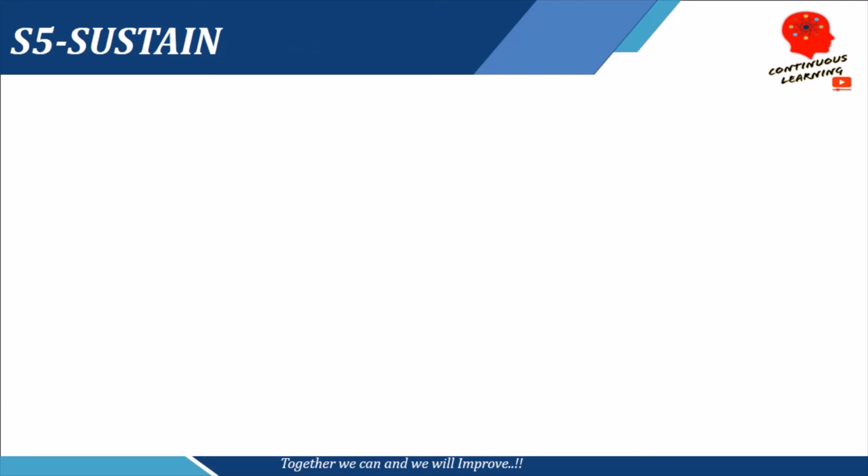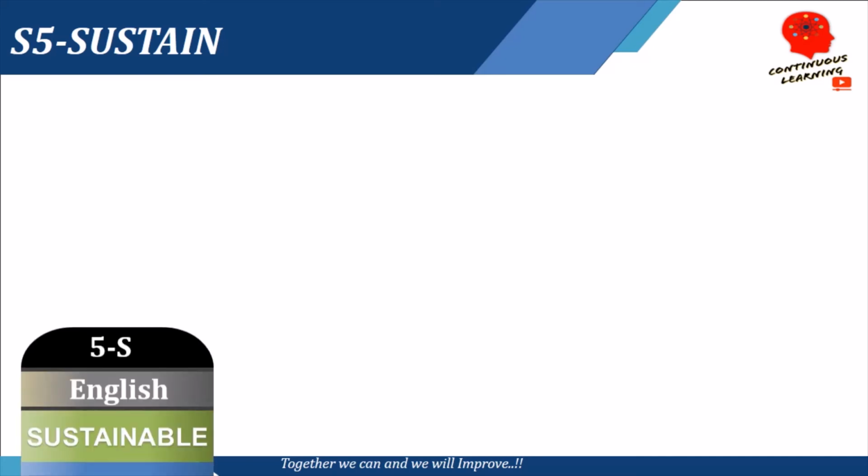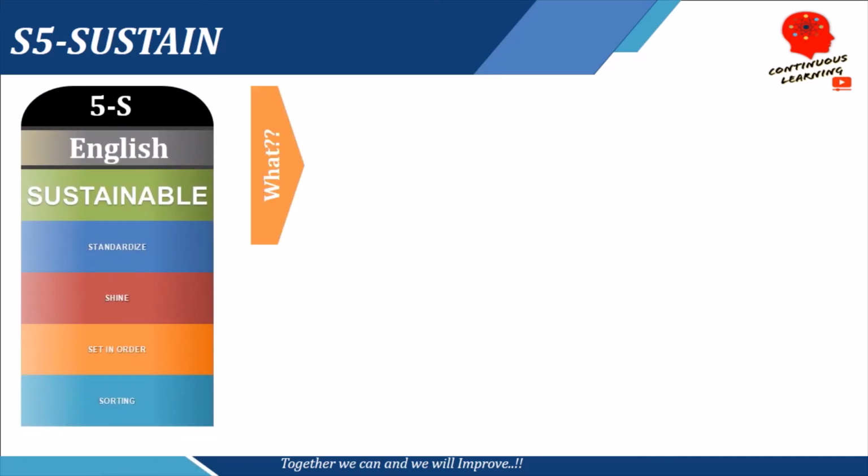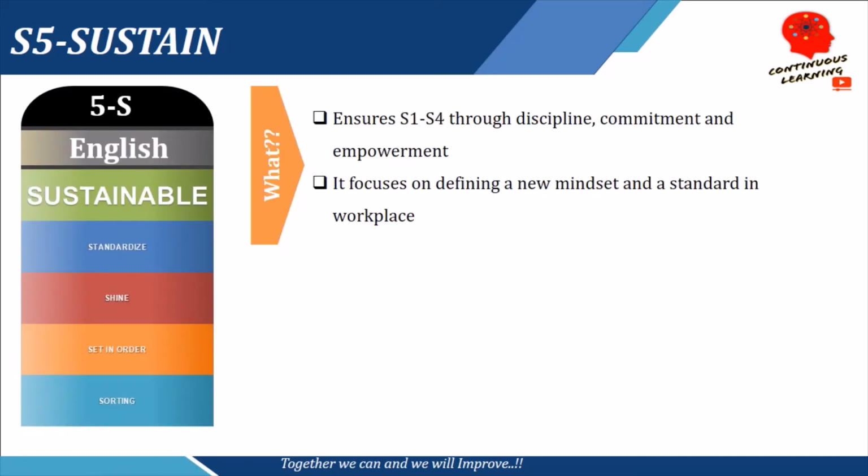Let us move to the fifth and the last step of this 5S methodology, which is the sustain part. In sustenance, we ensure that from S1 to S4, whatever we have done, we ensure it through discipline, commitment and employee or workers empowerment. Second, we also focus on defining a new mindset and a standard for the workplace.